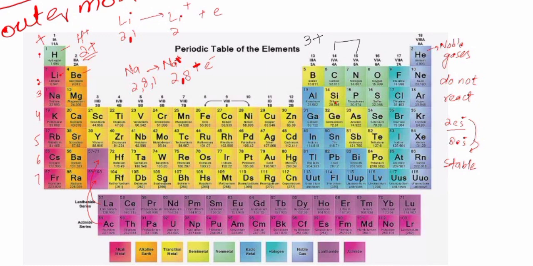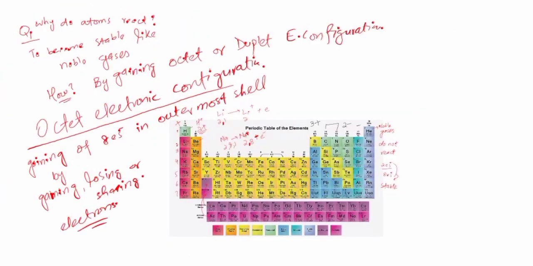They gain 2 electrons because they have outermost 6 electrons, and to become octet they have to gain 2 electrons. They have 7 electrons, so they gain 1. They neither lose nor gain because the octet is complete. So in this way they gain octet. I'm going to explain it once more.